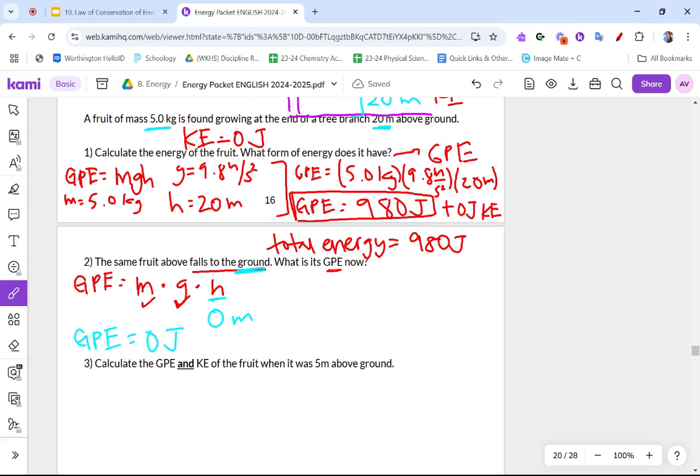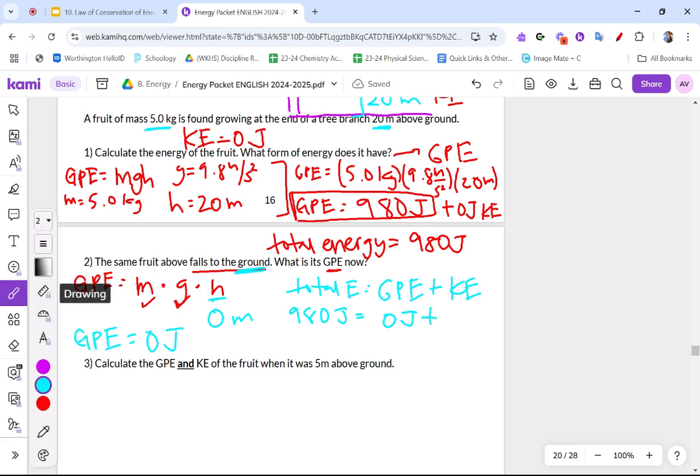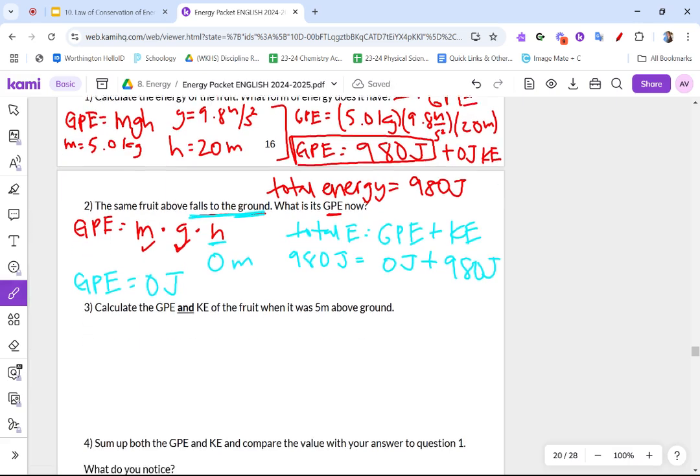Which means at the ground level, my total energy is now equal to kinetic energy. Because remember, total energy never changes. So if total E is equal to GPE plus KE, well, total energy is 980 joules. That doesn't change. GPE is now 0, which means kinetic energy must be all 980 joules. It fully transferred from potential energy to kinetic energy when it fell to the ground. So that's how that transfer of energy works.